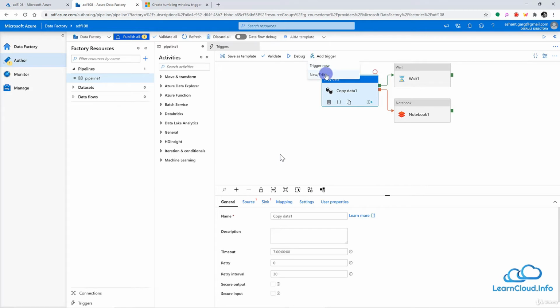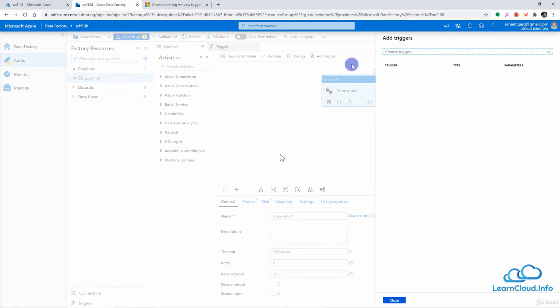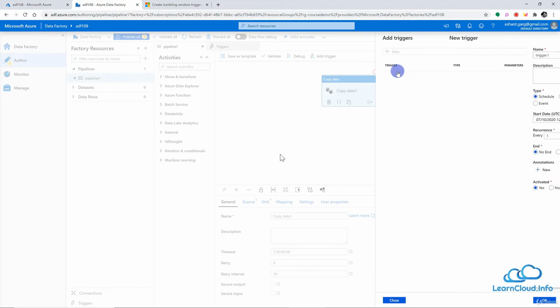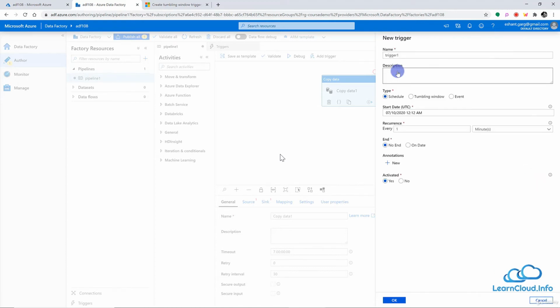And then you have the option to create more triggers. If I click on New, you can choose an existing trigger if you already have one. If not, you can create a new trigger here. If I click on New, a new window will open, and here we have the option to create a trigger. You can give the name of the trigger and whatever description you want. And then you can see we have three options here. Basically, there are three types of trigger: schedule, tumbling window, and event.